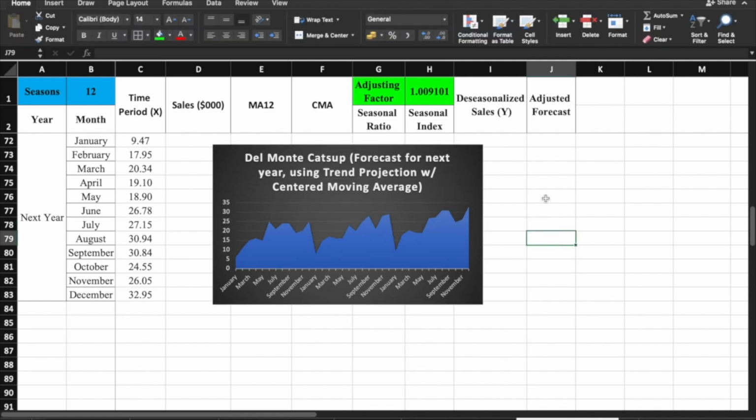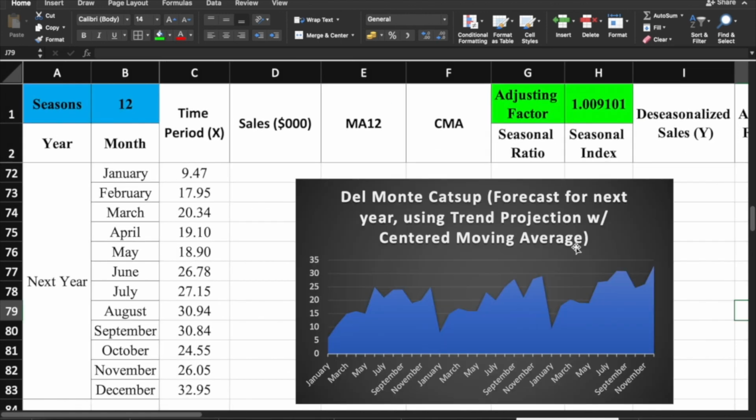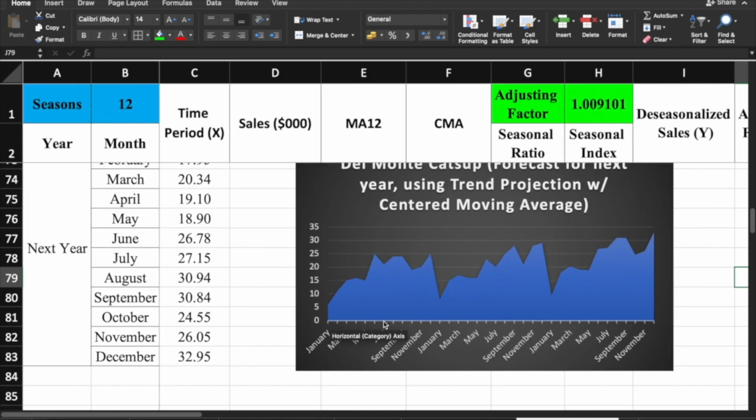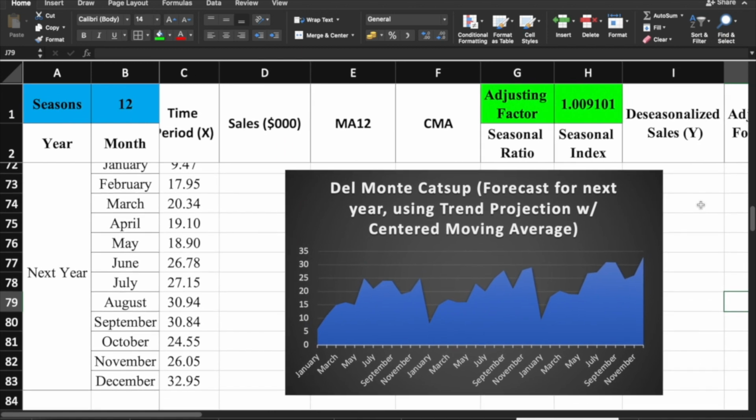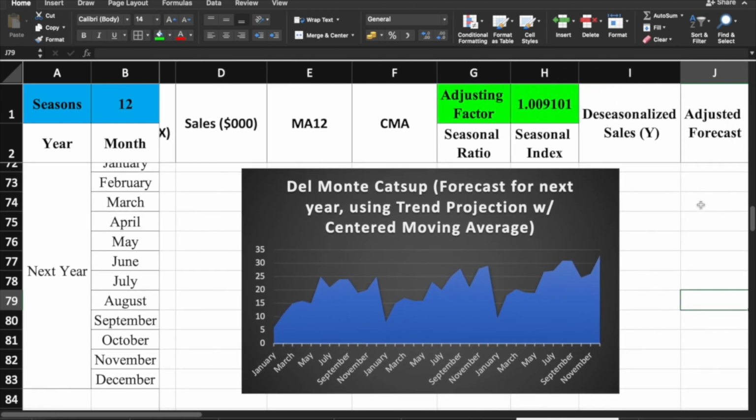What you are seeing now is the forecast po for next year. Yung January up to December this point is the actual sales. Ang forecast natin dyan is from this point up to this point. Kung titingnan ninyo, naibalik po natin yung seasonality ng ating trend. So, mayroon na ulit siyang season. May mga part na bumabagsak, may mga part na umaangat naman, pero this is now the forecast. Again, this is the trend projection with centered moving averages.